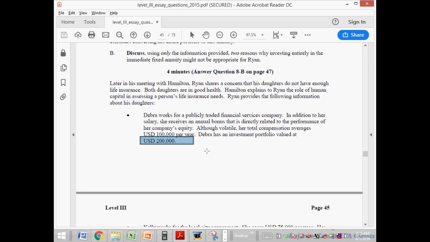Yes. So, can you please explain again? Human capital is more. How does that make life insurance? Life insurance is replacing human capital. If the human capital is more, life insurance need is more. Okay.